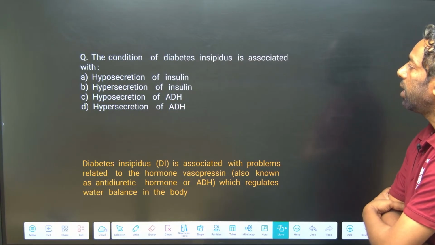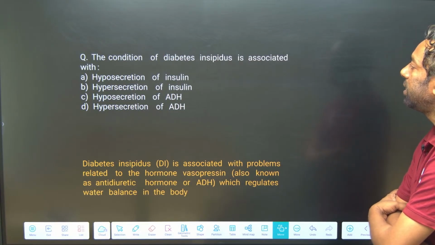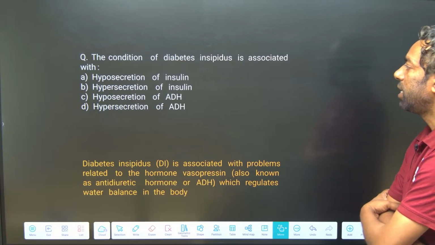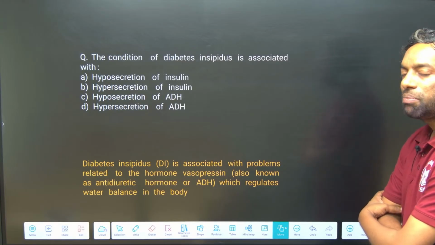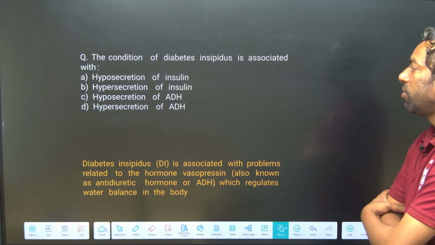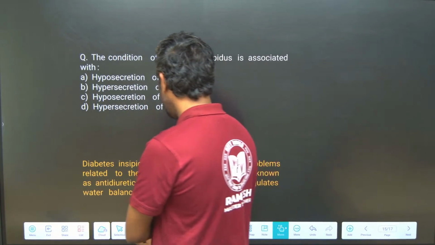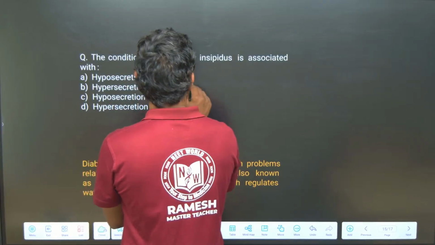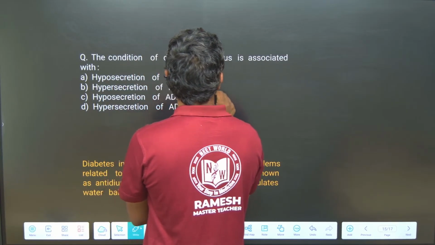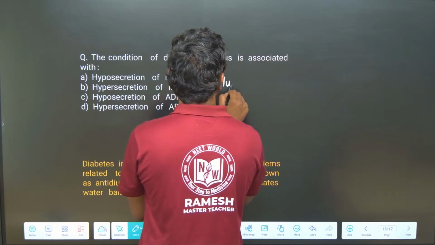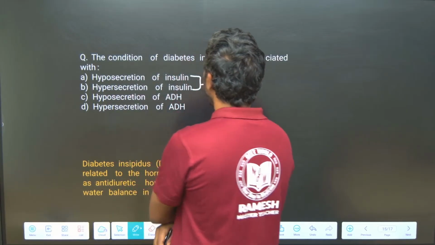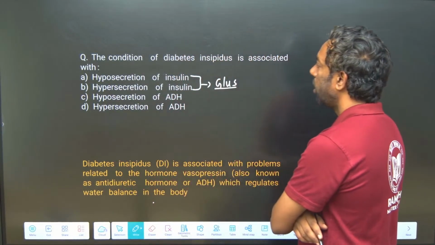Diabetes mellitus is about glucose and insulin.